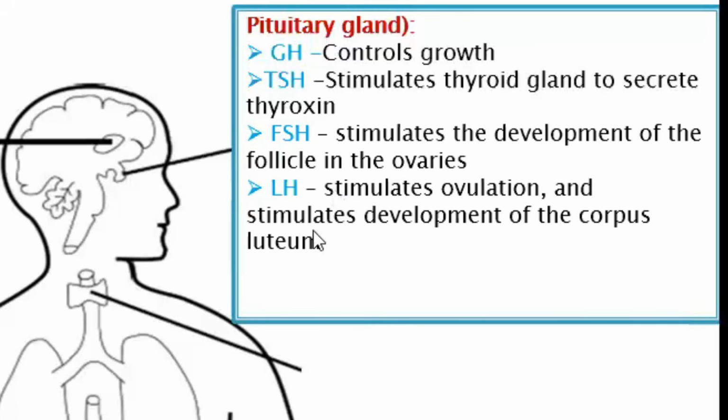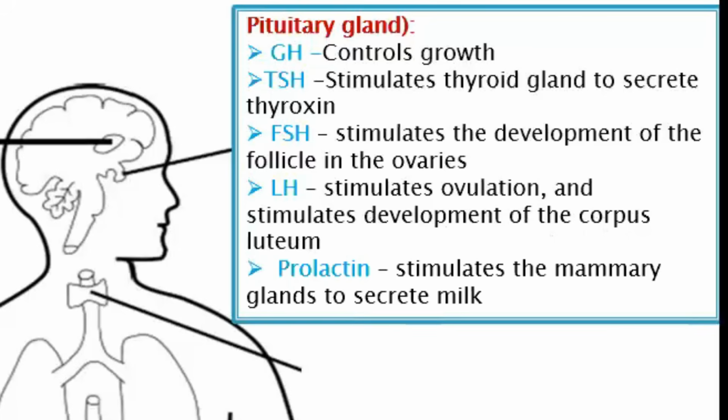This one is supposed to be explained more in reproduction. Then number 2, when the ovum has been released, you remain with some casing where the ovum was. That casing is called the empty Graafian follicle. So this luteinizing hormone stimulates the development of the corpus luteum. It helps in changing the empty Graafian follicle into the corpus luteum. That's why we say it stimulates the development of the corpus luteum.